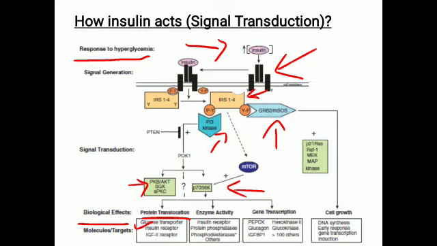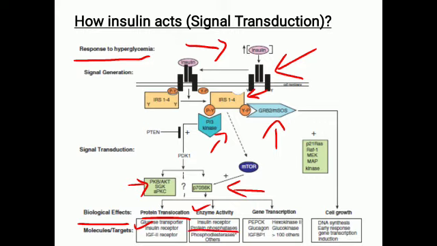Secondly, it increases the enzyme activity, and the enzyme activity which insulin increases is by the mechanism of dephosphorylation. So in a way it activates these protein phosphatases.